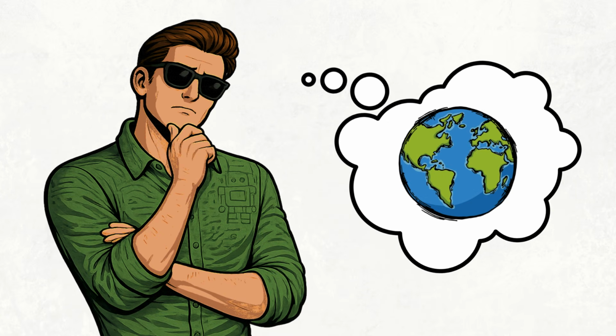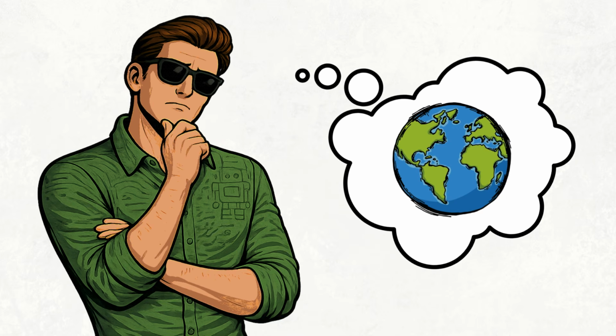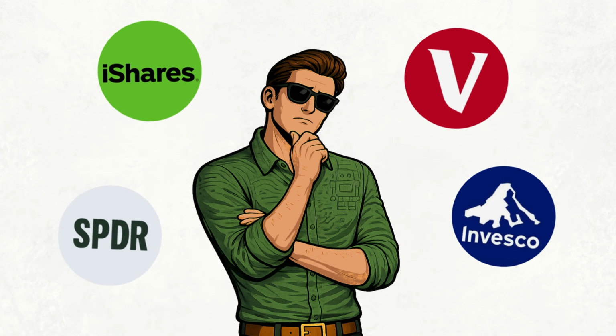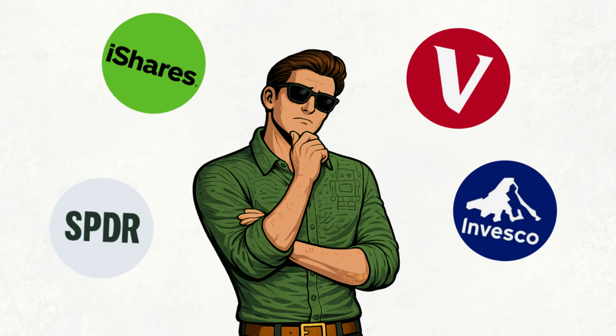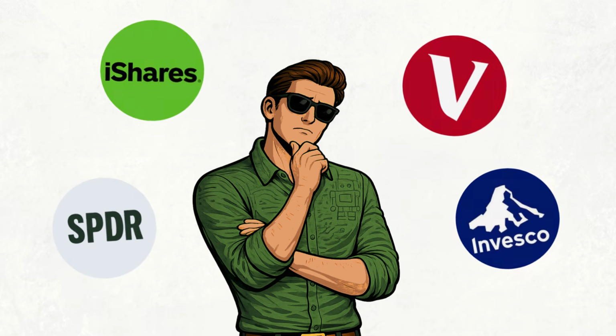So when we're choosing a global ETF, there are really two decisions being made. The first is, which index do I want my ETF to track? And the second is, which ETF is the best way to access that index? And that's an important distinction, because finding an ETF that tracks a suitable global index is only the first step. The next question is whether you've found the best ETF available for that particular index. And that's exactly what we're going to look at in the rest of this series.